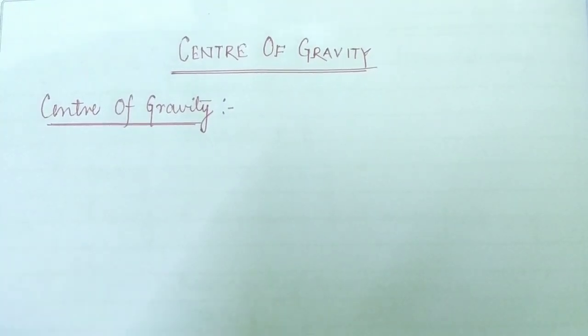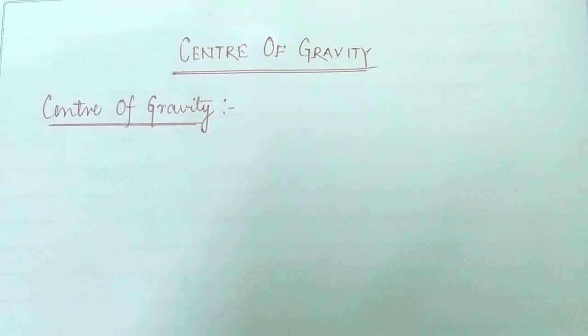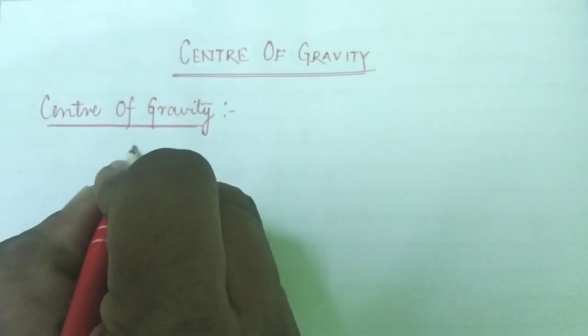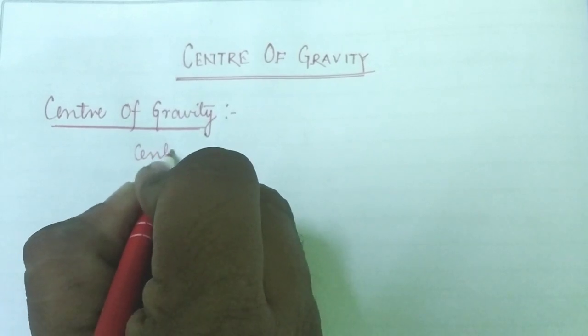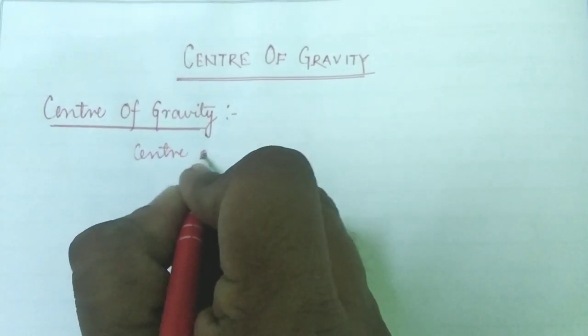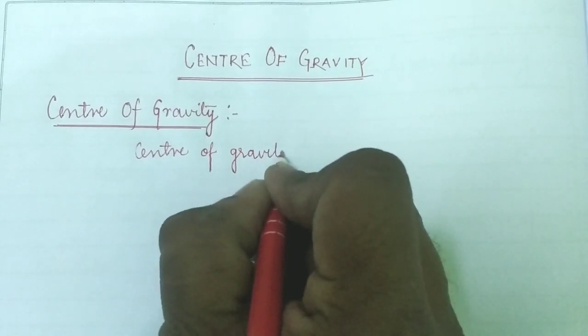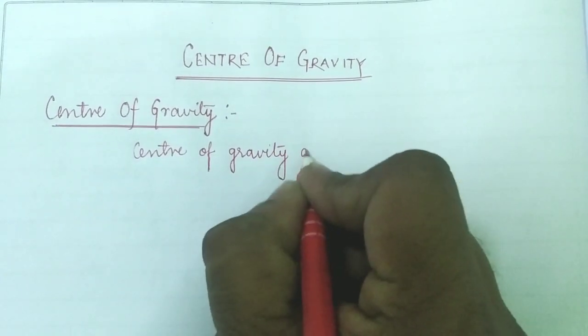So now, with the help of this video lecture, today we are going to learn about the center of gravity and the balancing point of any object. So what do you mean by the center of gravity and balance point?